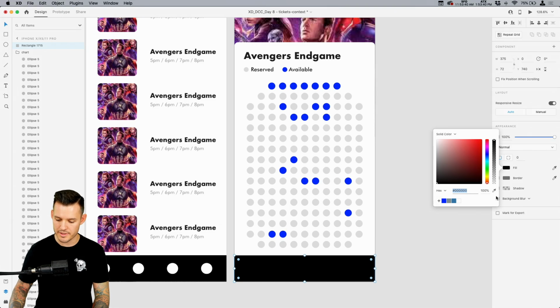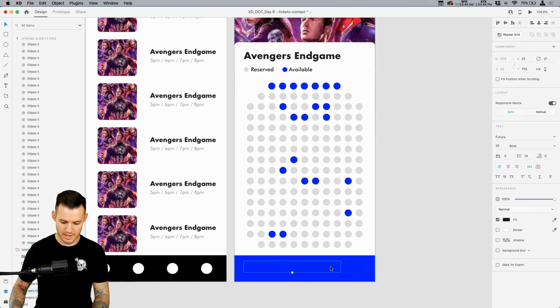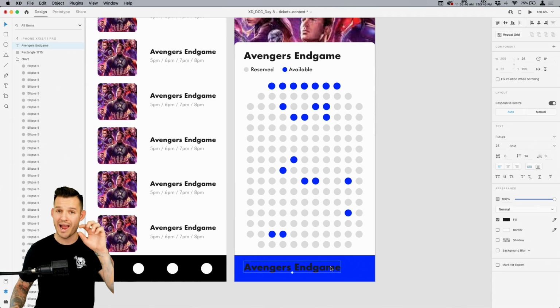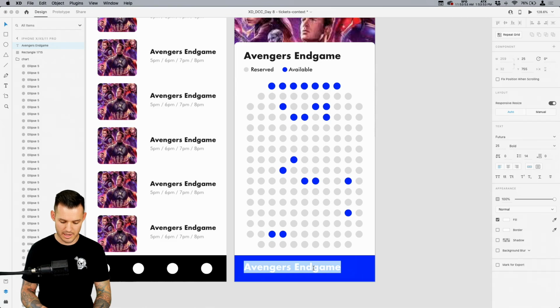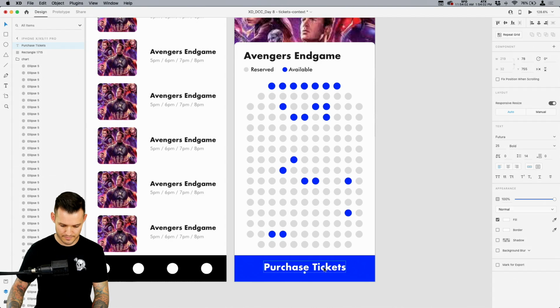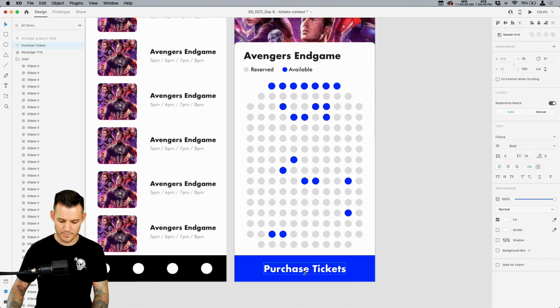Why don't we turn this into, instead of a nav bar, why don't we bring our text down here? I'm using Command or Control bracket just to shoot my layer up in the layers panel to bring it above. And why don't we do this? Like, purchase tickets. That's not how you spell tickets at all. Hello. And I'm just going to center that. And maybe, just maybe, no, let's go back out. I liked the way it was. Let's do that. But this could be a little smaller. That's a bit intense, isn't it?